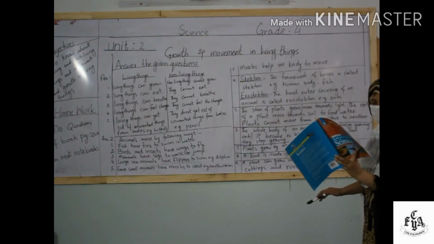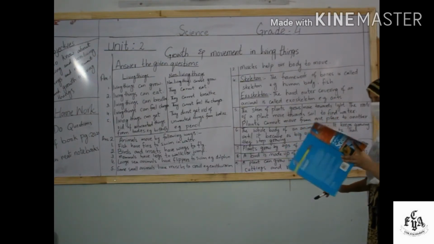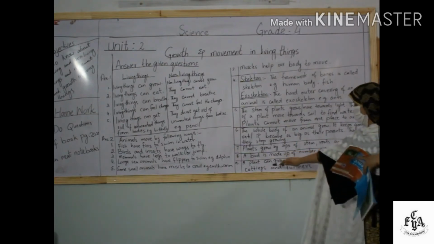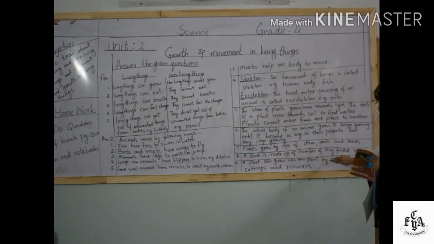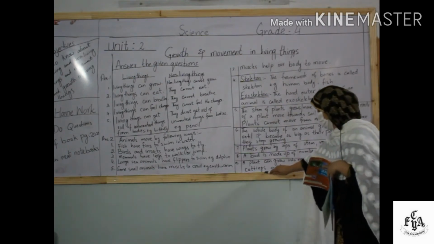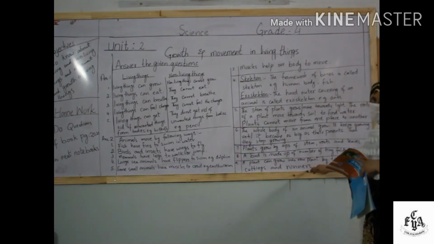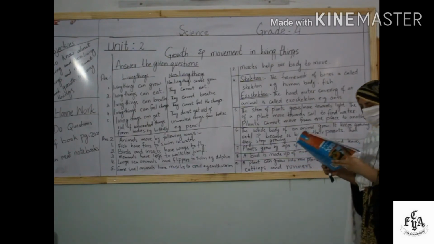The next question is, which parts of a plant can grow into new plants? So a plant can grow into new plants by tubers or by bulbs or by cuttings or by runners. So these were all about your question answers.